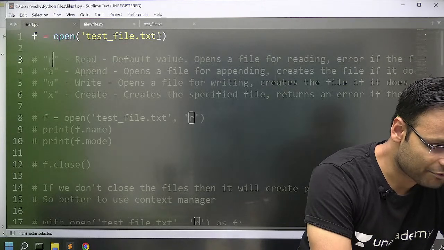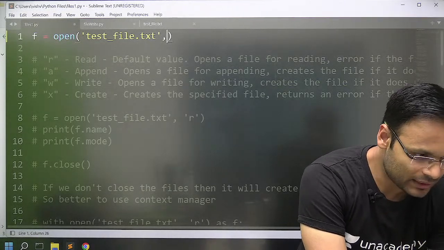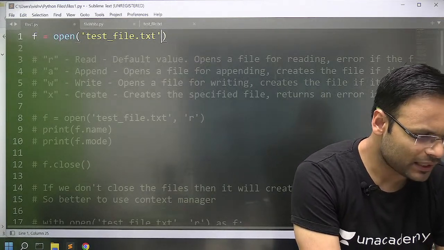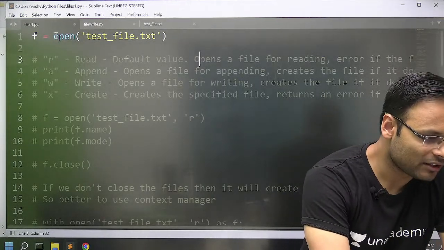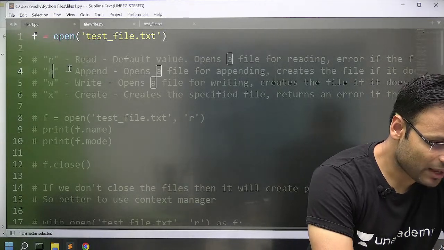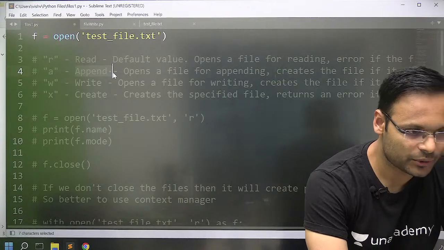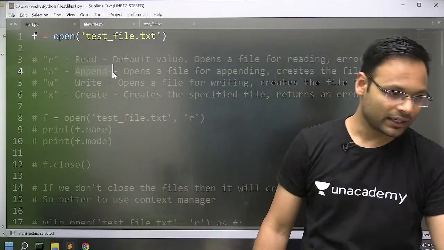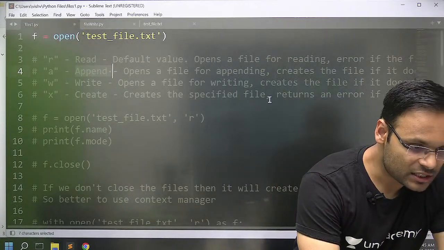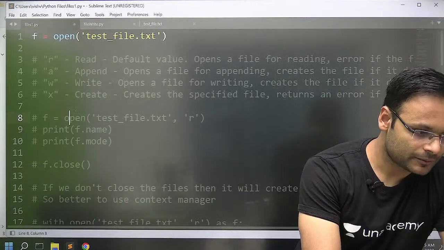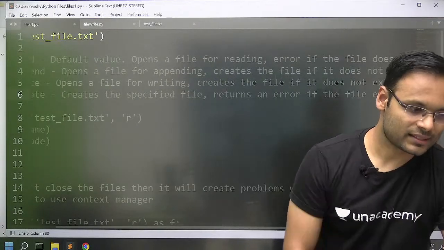If you write after this, comma, in single or double quotes, R, it means the file is opened in read mode. If you write A, it is append. I have written all these as comments so that you can understand. W is for write, X is for create. Create means it creates the specific file and returns an error if the file exists.